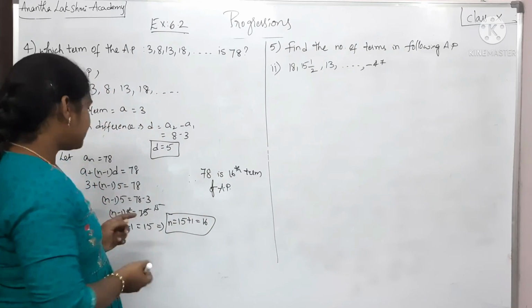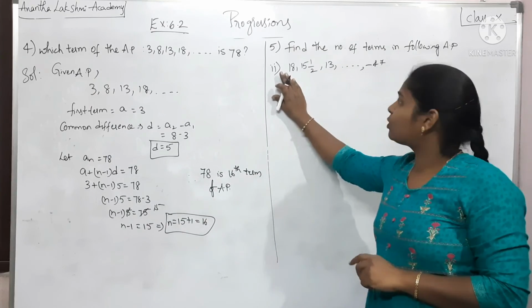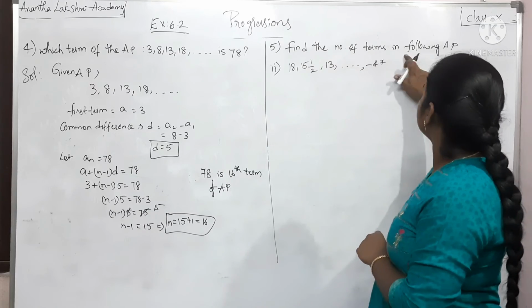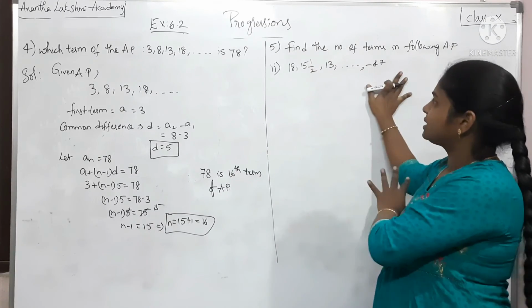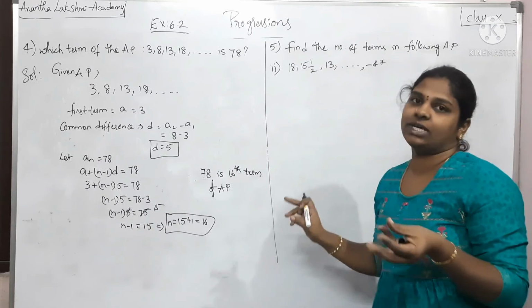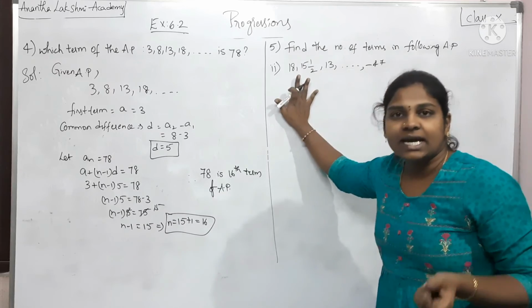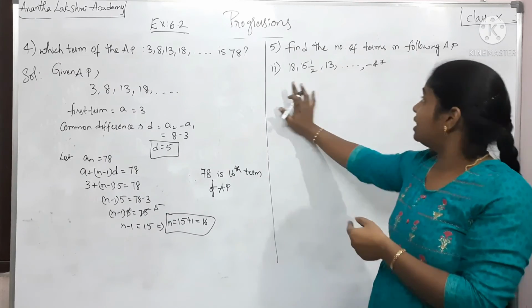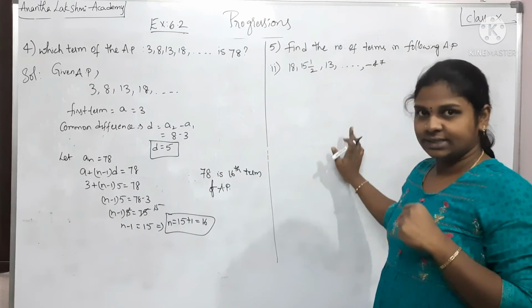Alright, that's about problem number 4. And we have the second bit in the fifth problem over here. Let me read it out for you. Find the number of terms in the following AP. So here the total series is given by excluding some of the numbers. This is the first term and this is the last term. They are asking how many terms there are in this particular series.